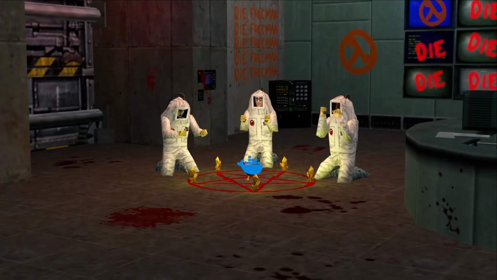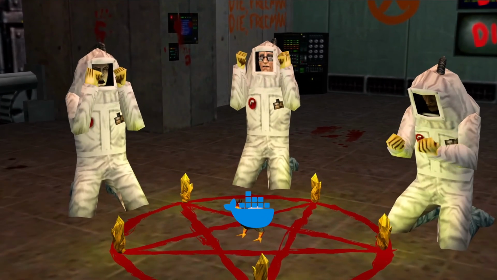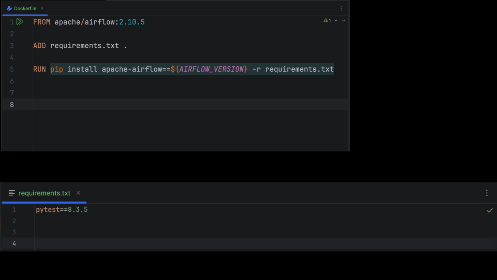Now that you've ascended to Airflow enlightenment, it's time to summon it locally using the ancient rite of Docker Compose. First, let's create a Dockerfile with the Airflow image. It will install requirements that we will need in our testing. For demo purposes, it only contains PyTest.